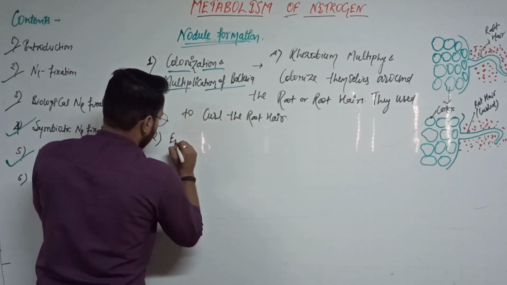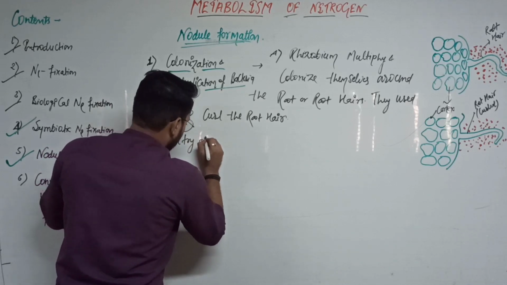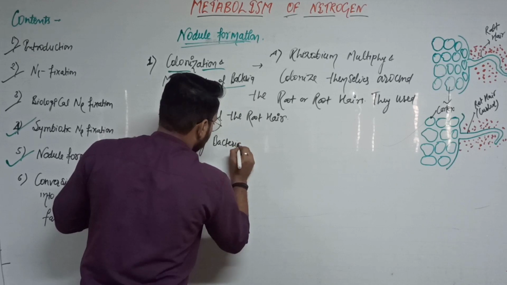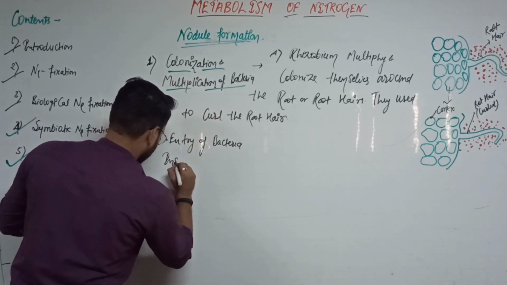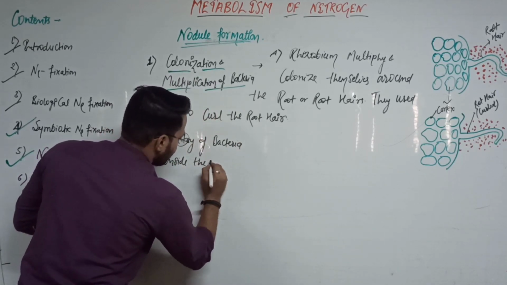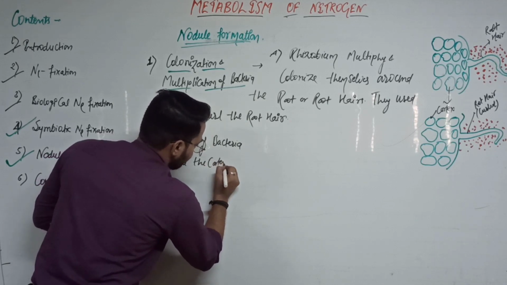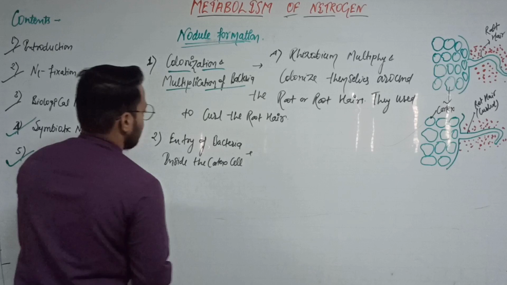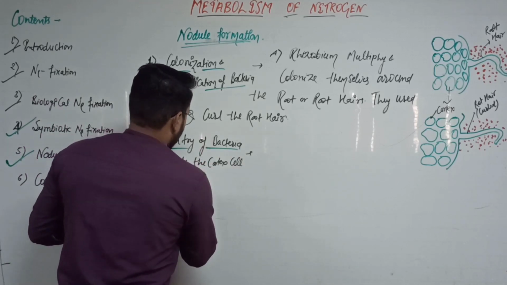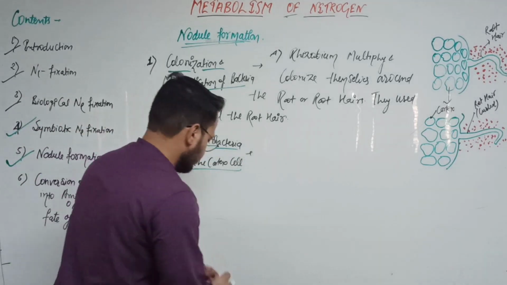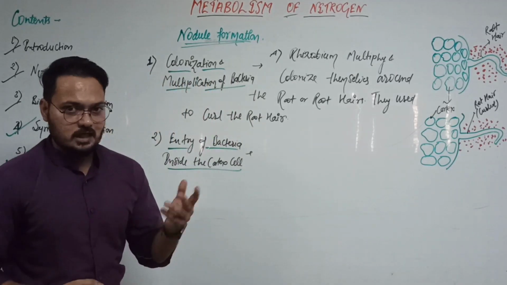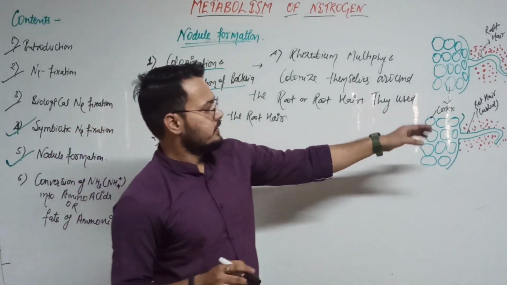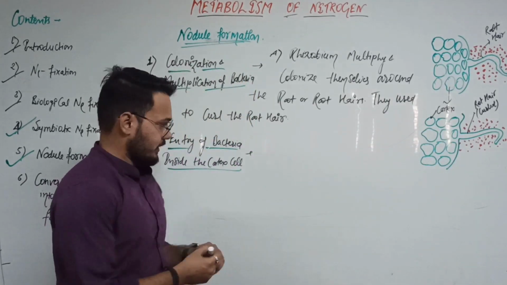So next our point is the entry of bacteria inside the cortex cell. So the rhizobium bacteria produce the thread which helps them to enter into the root hair as well as into the cortex.